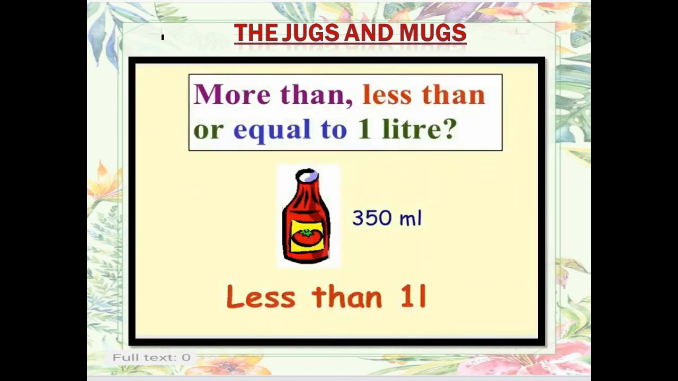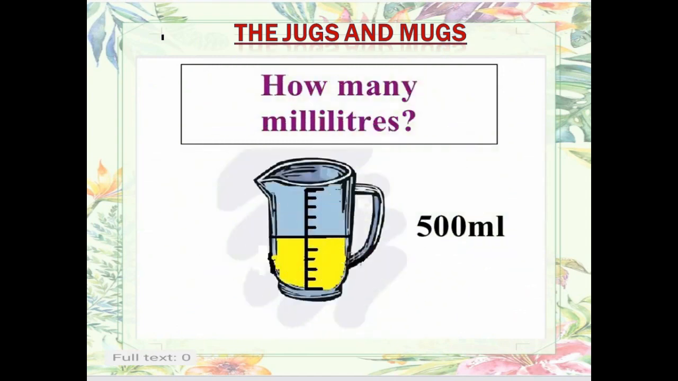The next one, when we see the sauce bottle, I am not talking about the big but the medium size. It contains 350 milliliter. That is again less than 1 liter. Now, how many milliliters? Now see, the jug is half filled. That means half of 1000 is 500 milliliter.